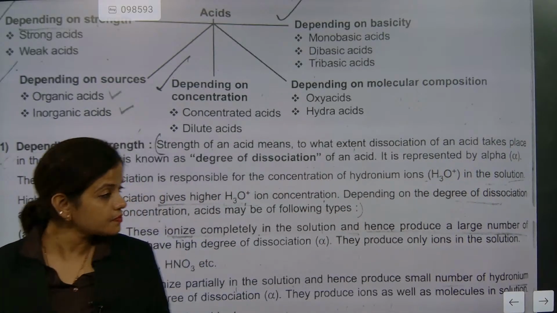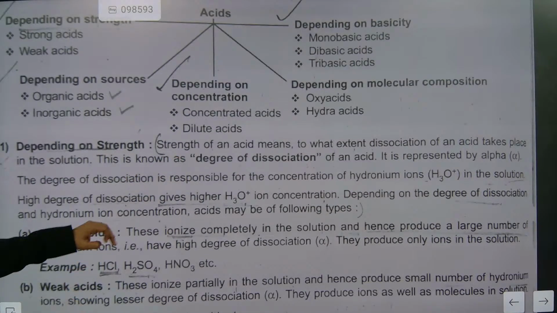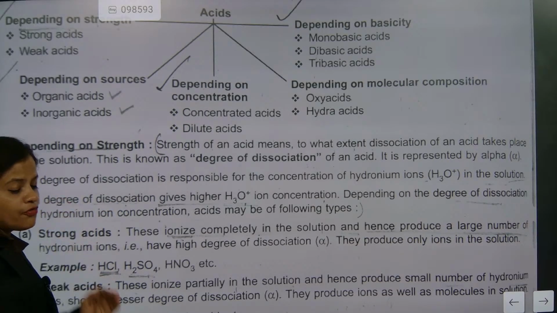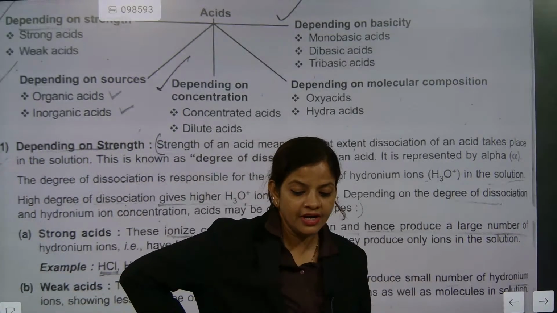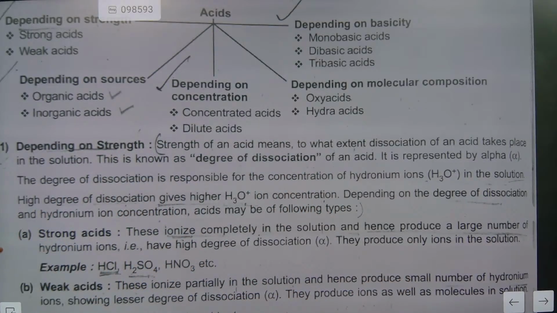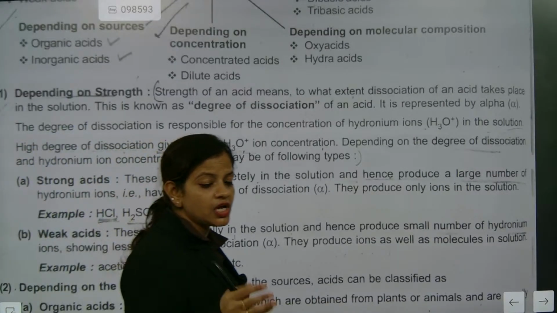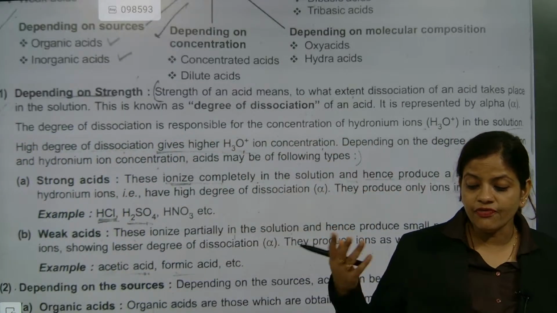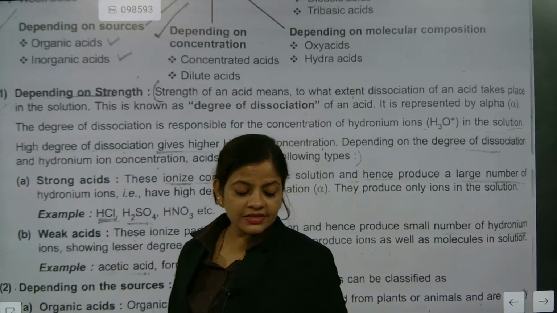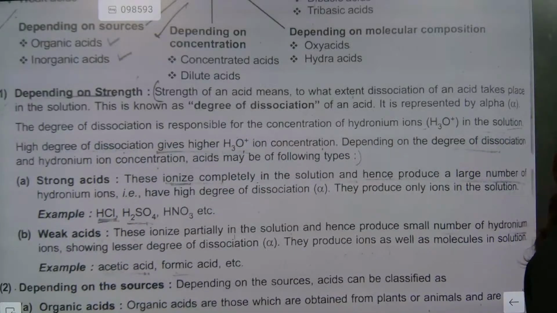Now, depending upon degree of dissociation, a high degree of dissociation means H plus ions will be released fast. Those acids which are very fast ionized will have a high degree of dissociation.